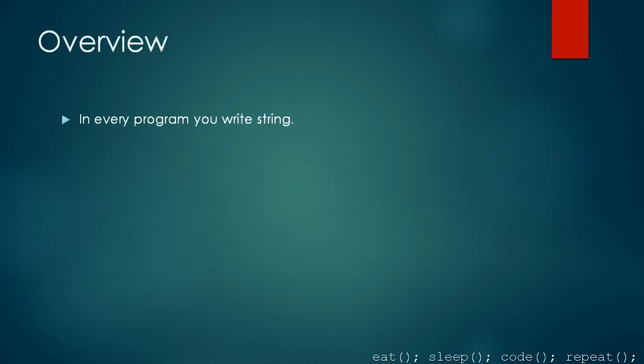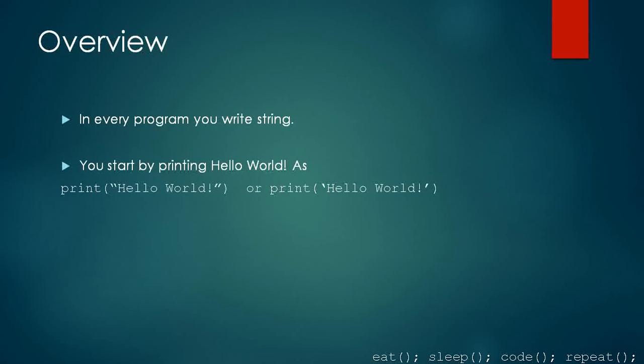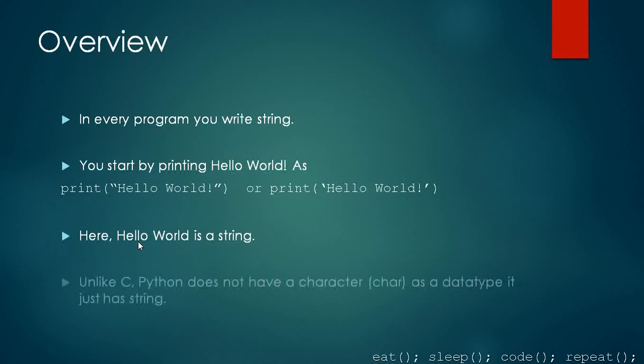In every program you write, there are strings. Your first program, hello world, starts with writing a string. This is a collection of characters, and these are strings. Strings are written inside double quotations, or you can see over here single quotations. It will have the same output as hello world with an exclamation mark, with a space between them, of course. The string will be printed as it is, as you put it inside those quotations. So you start writing with a string, that is hello world. Then we have here, hello world is a string.